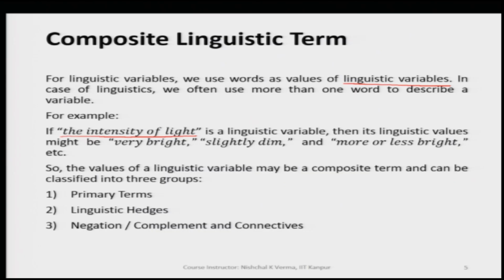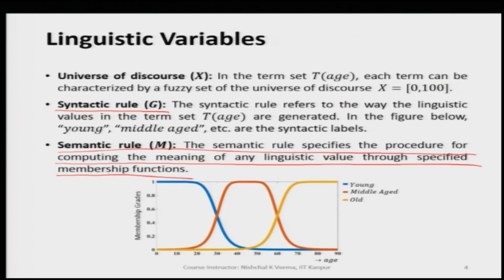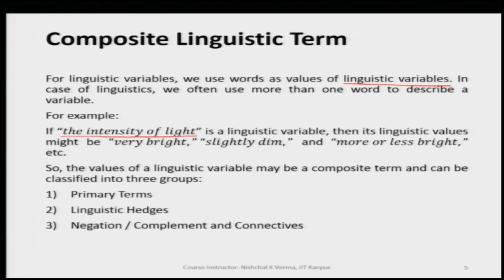And then the term set. For the intensity of light, the term set could be simply low or high or medium, or maybe dim, bright. These kinds of fuzzy regions or linguistic values can be included in the term set, and similarly the syntactic and semantic rules could be created for this linguistic variable, the intensity of light.